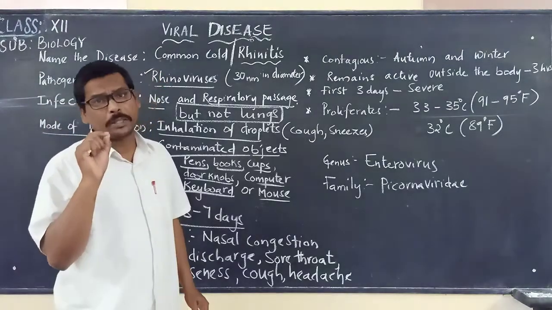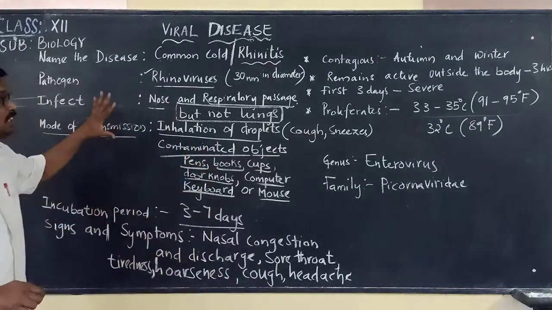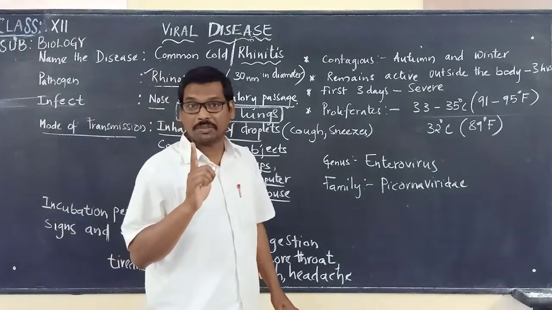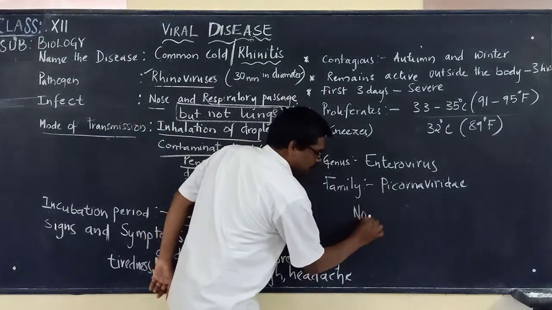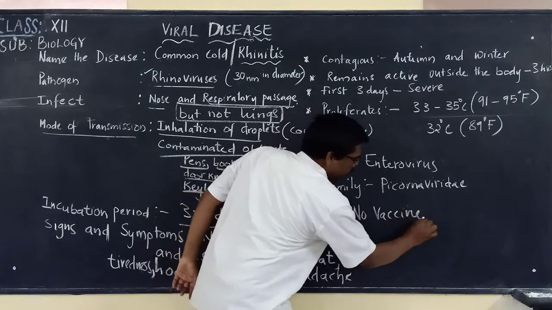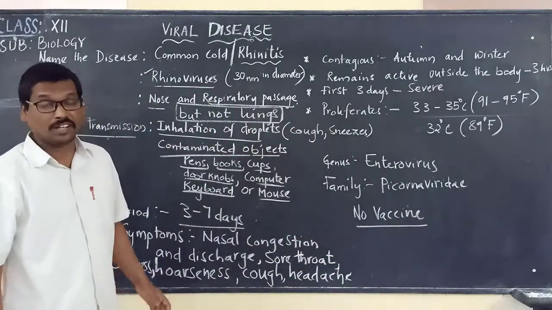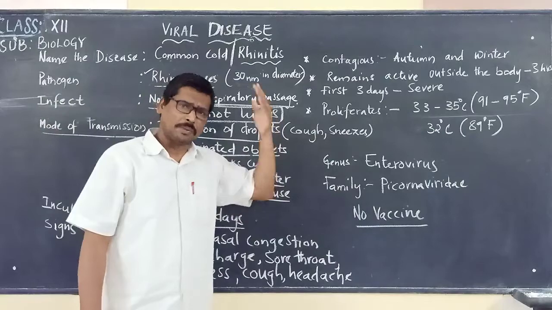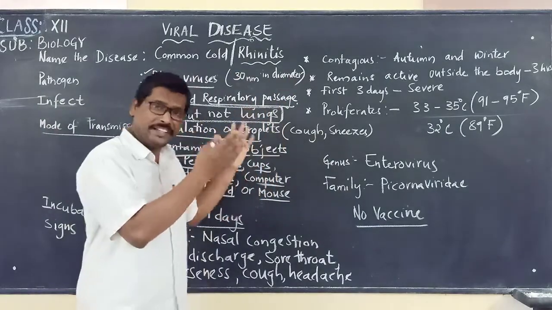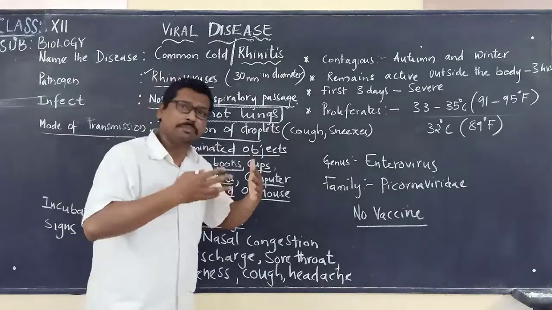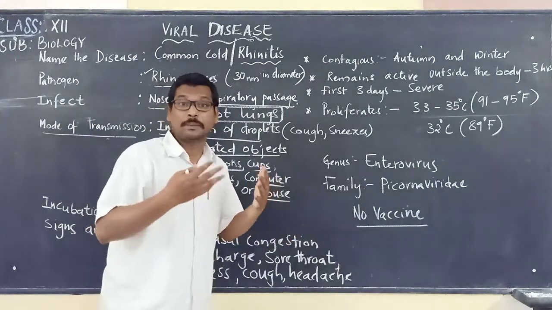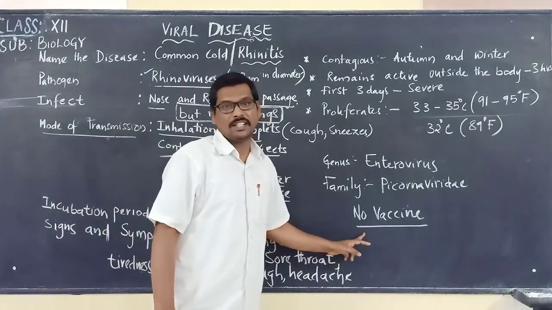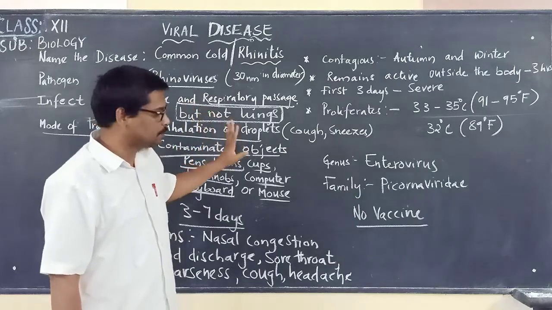And some other important points that we have to remember when we are talking about this particular disease: remember that this is a viral disease, and that's why a very important thing to remember is that there is no vaccine for this disease. This disease has been common from the 1950s. From the 1950s, this has been seen attacking many people, many thousands and millions and billions of people. But there is no vaccine that has been discovered for this particular disease.